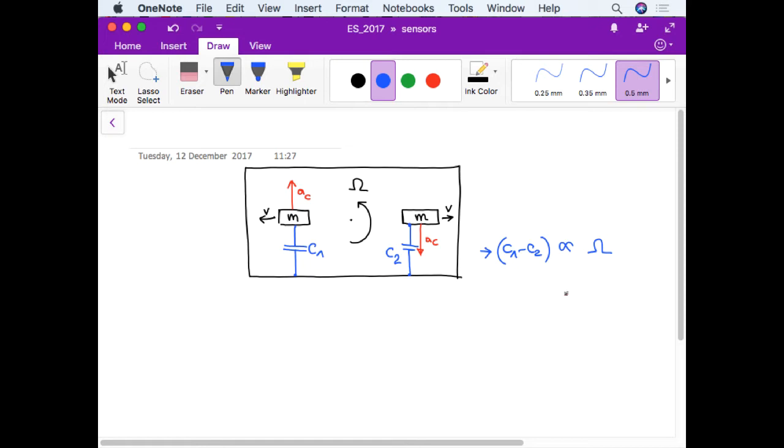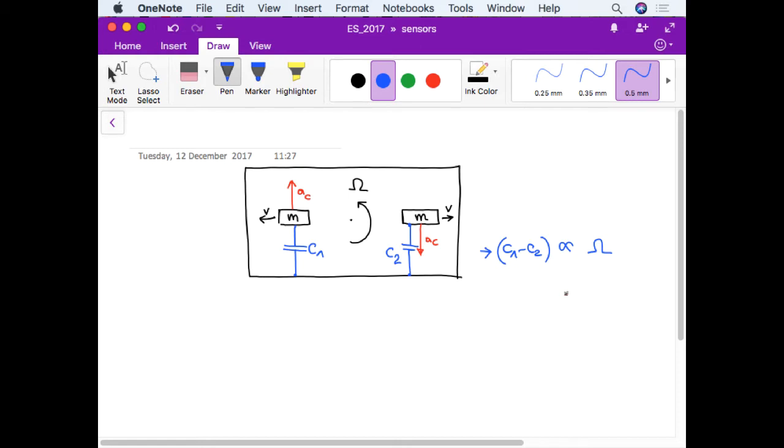So, of course, if I know instant by instant the angular velocity, I can integrate and actually know the orientation in time. Okay, so you see, I'm not spending much time on it because it's exactly the same principle of operation of an accelerometer once we have understood how the Coriolis force operates.